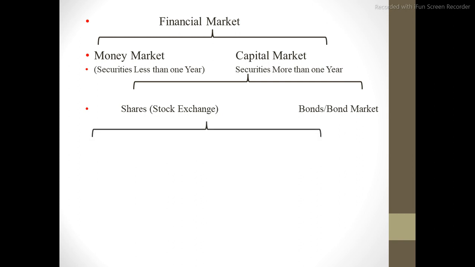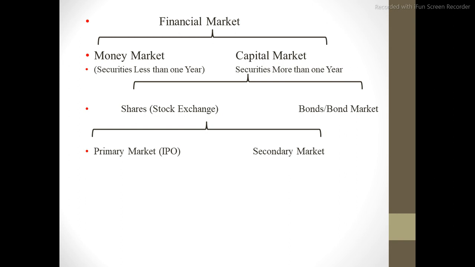We are focusing on the stock exchange because we want to unveil the position of the derivative market, that where the derivative market exists. So further we have divided the stock exchange or shares market into two types. One is the primary market and second is the secondary market. Primary market or IPO means initial public offering.